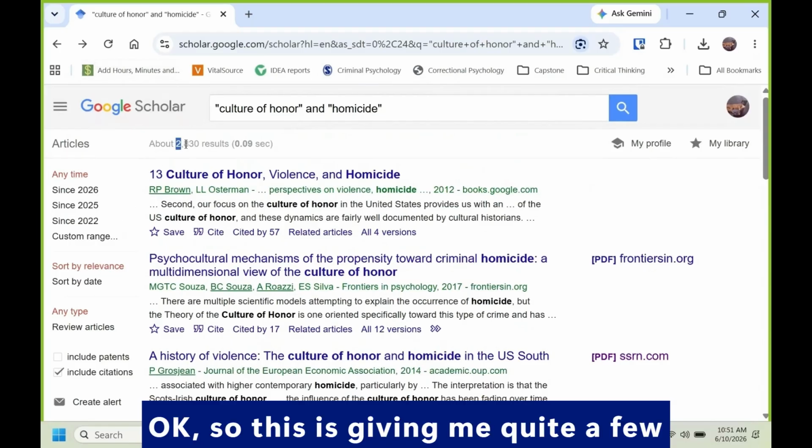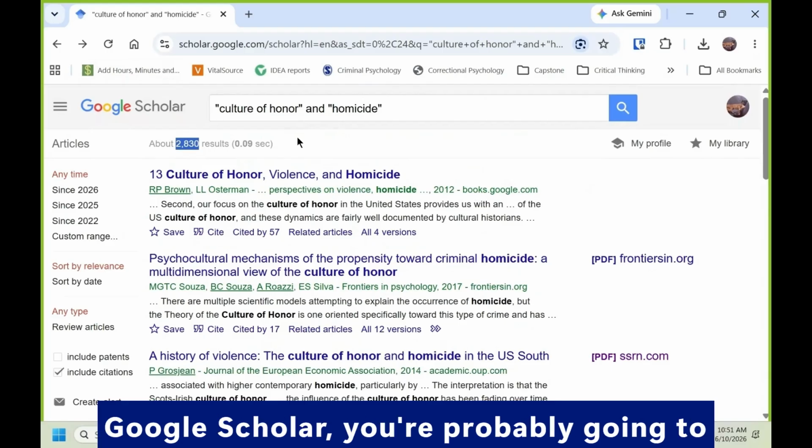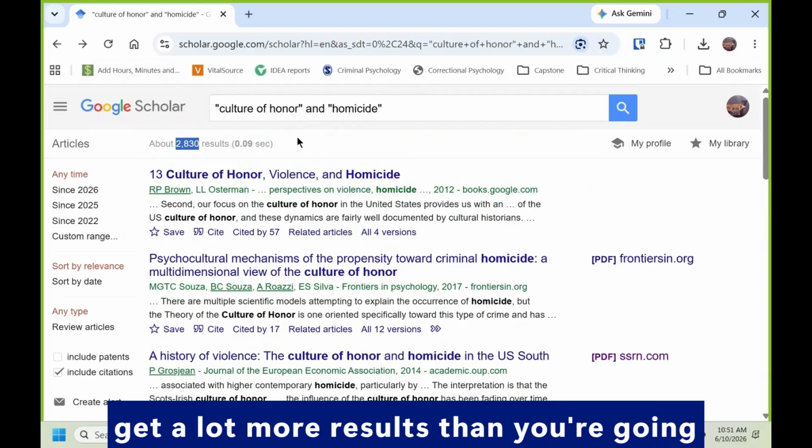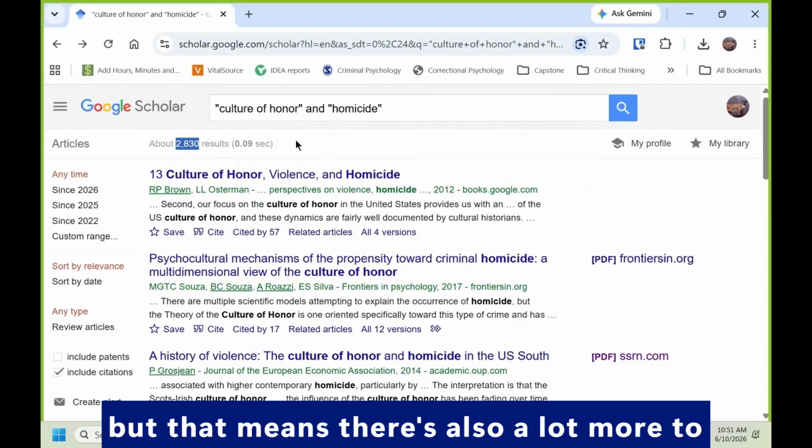Okay, so this has given me quite a few results. This is the thing with Google Scholar, you're probably going to get a lot more results than you're going to get with the MetroState databases. But that means there's also a lot more to sift through, so it can be a little trickier.